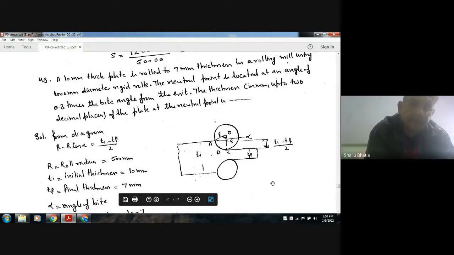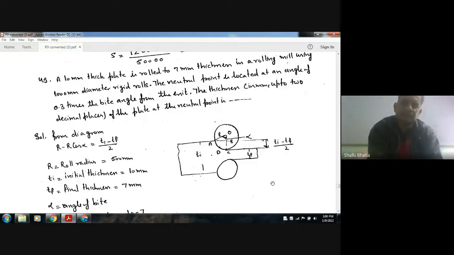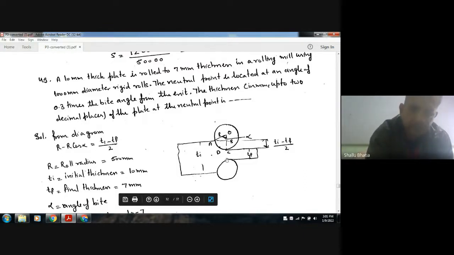Next, a 10 mm thick plate is rolled to 7 mm thickness in a rolling mill using 1000 mm diameter rigid rolls. The neutral point is located at an angle of 0.3 times the bite angle from the exit. The thickness in mm up to 2 decimal places of the plate at neutral point is. So these are rollers. This is the initial thickness, this is the final thickness, and this is the angle of bite, and this is the center of the roller.